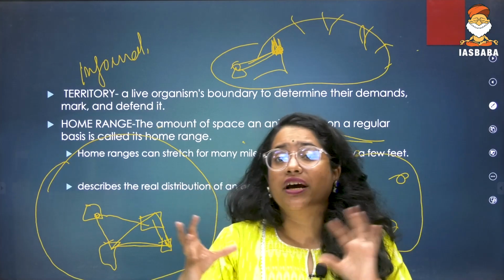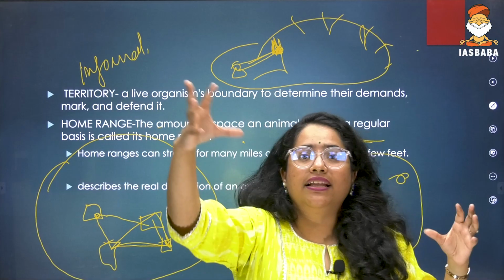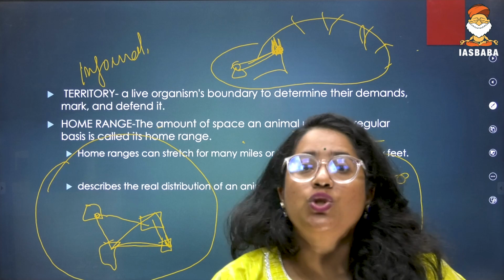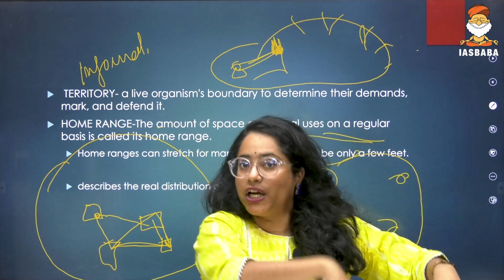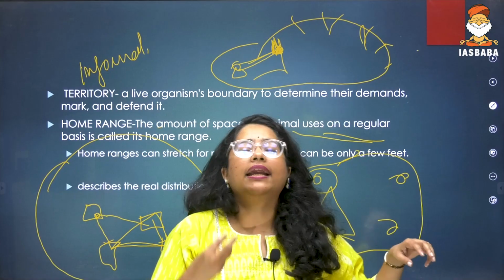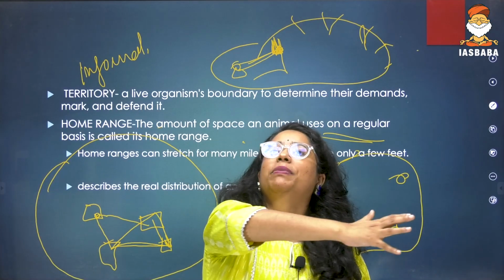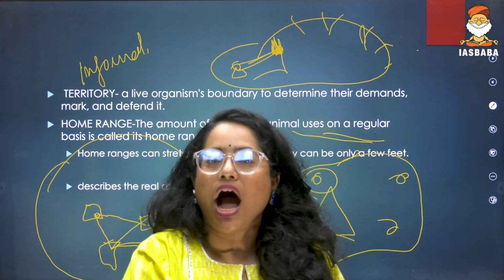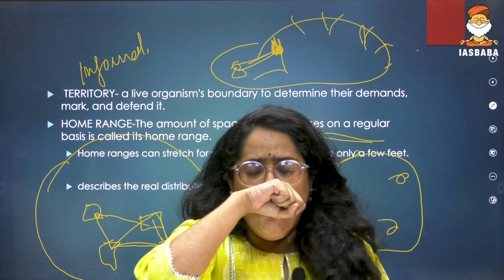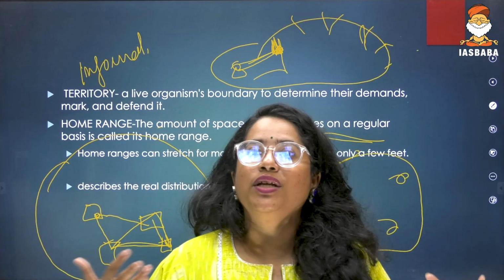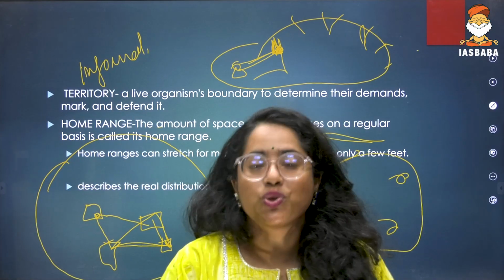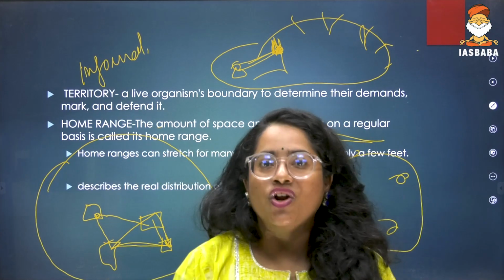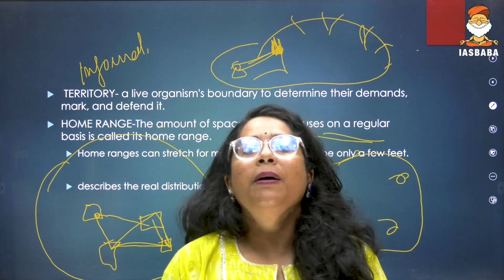That means they couldn't figure out where to go for food. Normally animals, when they are in the wild, figure this out quickly. But here it so happened that the animal was put into the habitat, but the prey needed for these cheetahs was really far away from their original location. Adding to the fact that they were very young and new, these animals could not chart their home range quickly. And when they cannot chart, what does that mean? They cannot find food on a daily basis. They cannot find water on a daily basis. They cannot maybe have a shelter on a daily basis. So what happens? They in turn perish.